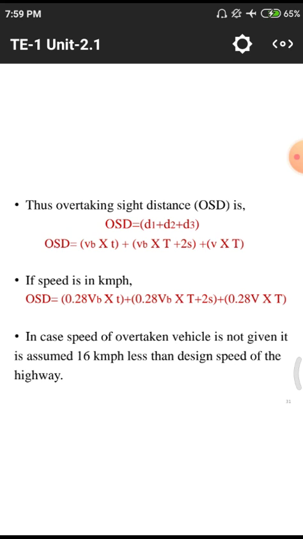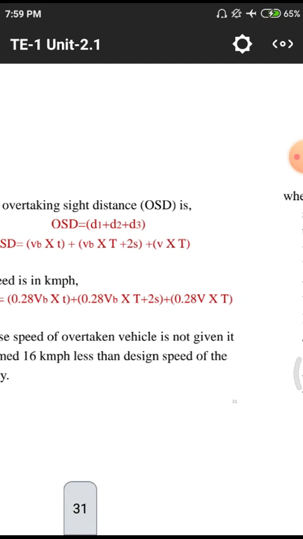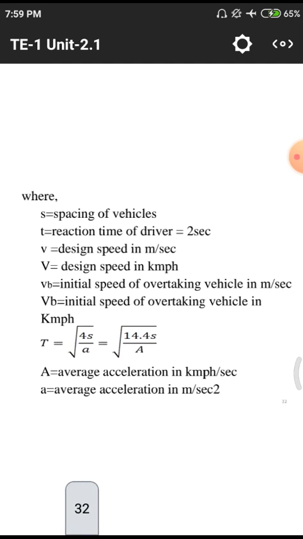Normally this process takes place by simply blowing our horn. That means the backside person wants to overtake, so the front vehicle has to decrease its speed, giving some amount of path to the back vehicle, so that the back vehicle simply moves and overtakes the vehicle. All those are the formulas.